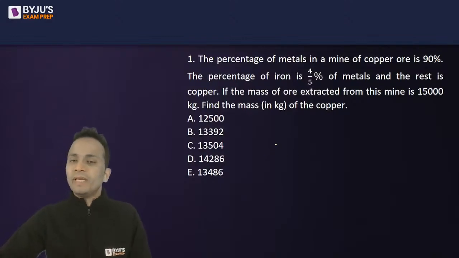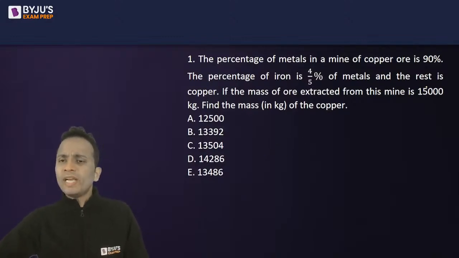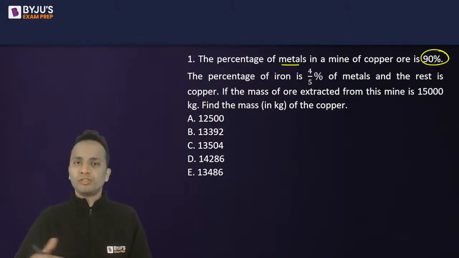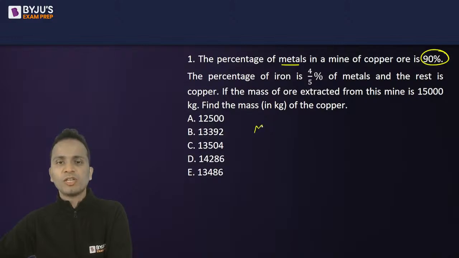Now, important is the method. Total weight is 15,000, out of which the weight of metals is 90%. I will not calculate 90%, I'll remove 10%. So the weight of metals will be 15,000 minus 10%.